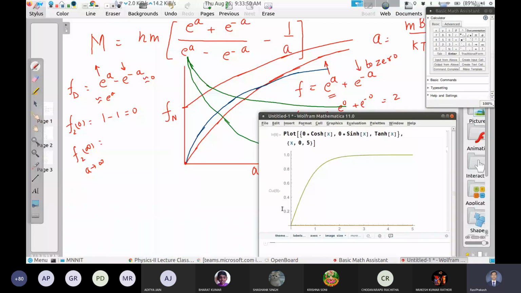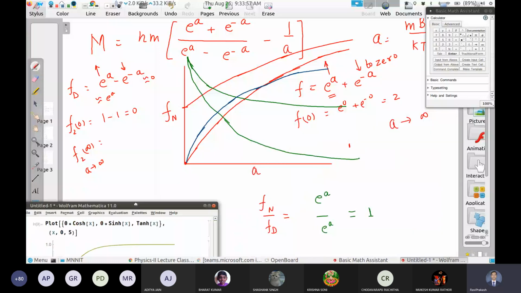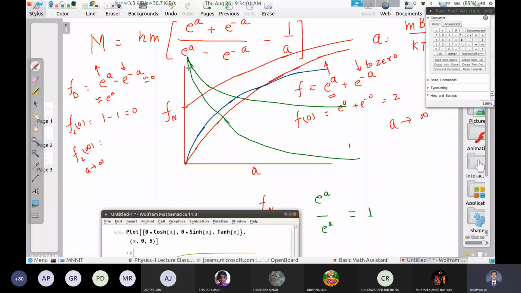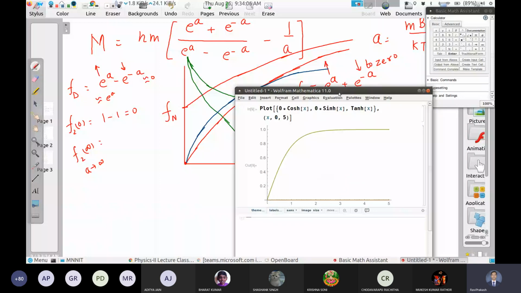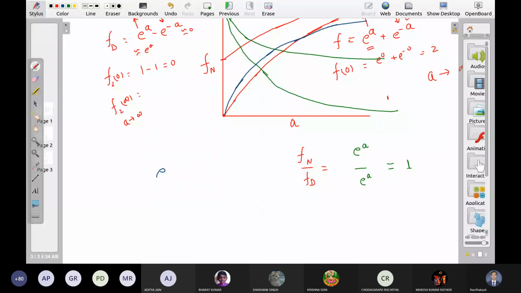Think about what happened here. What we were thinking is that it will start from infinity. What we are actually seeing, it is starting from 0. Okay, so something is not right here. Think about it again. I mean, just solve this part. E to the power a plus e to the power minus a. No, sorry, one minute.